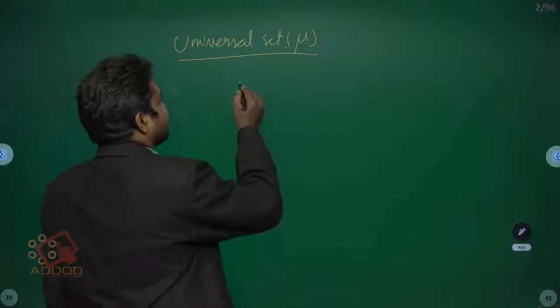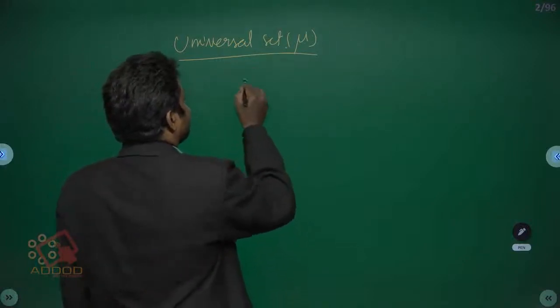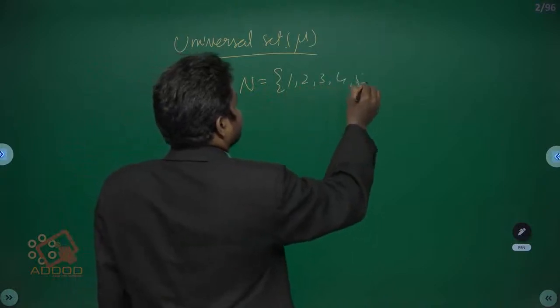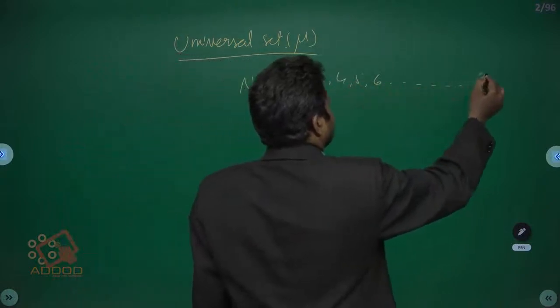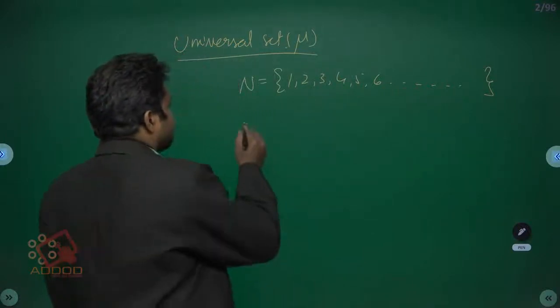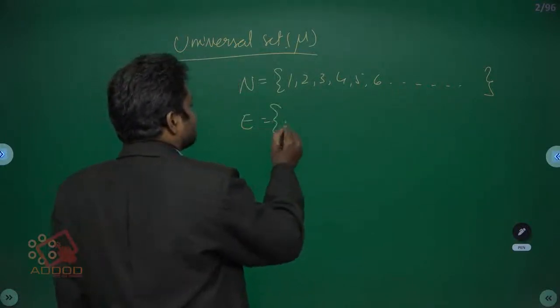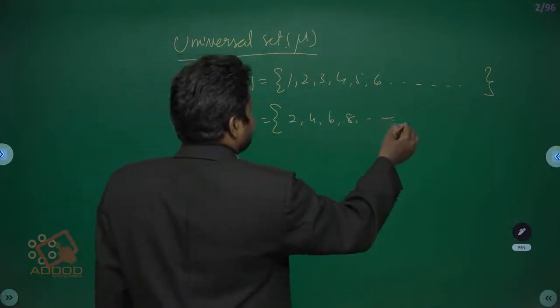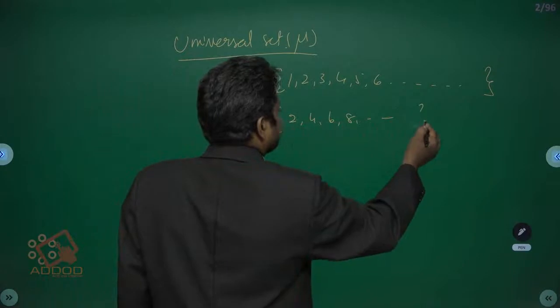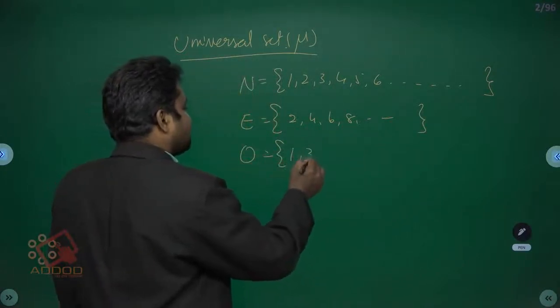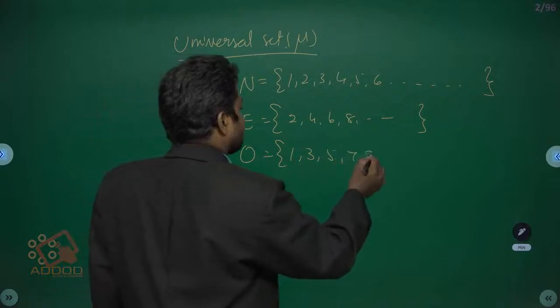Suppose here you can take N is equal to the set of 1, 2, 3, 4, 5, 6, and so on, natural numbers. E is equal to the set of 2, 4, 6, 8, 10, even numbers. O is equal to odd numbers 1, 3, 5, 7, 9.